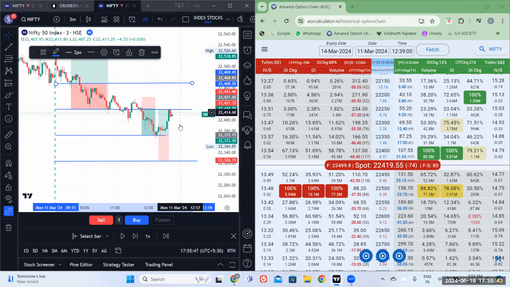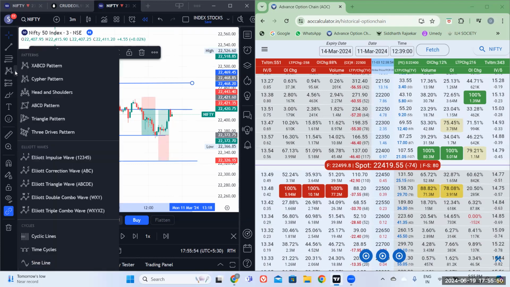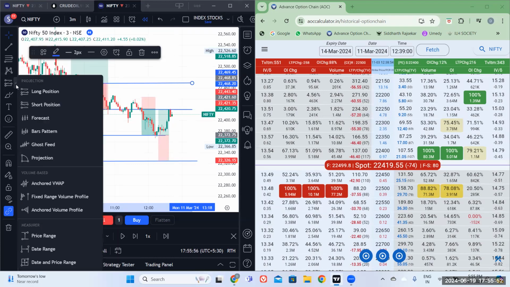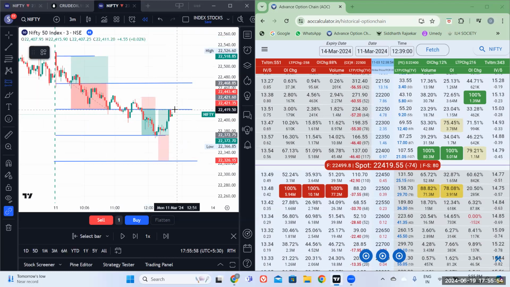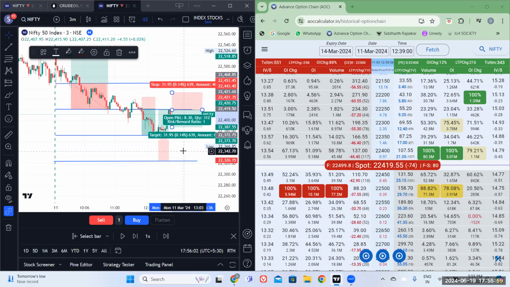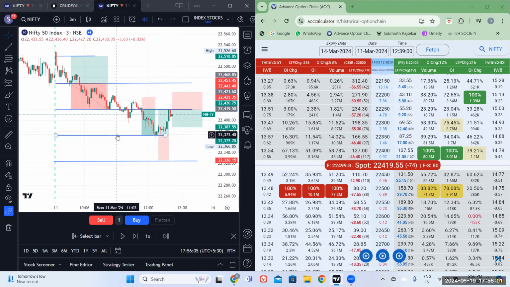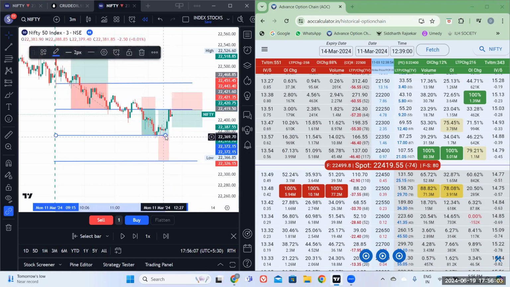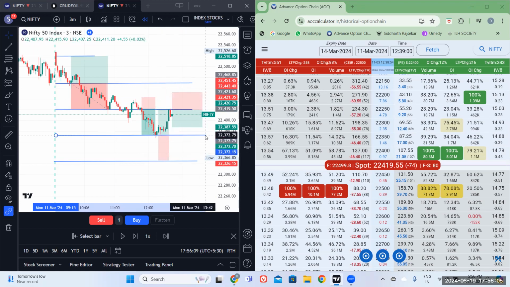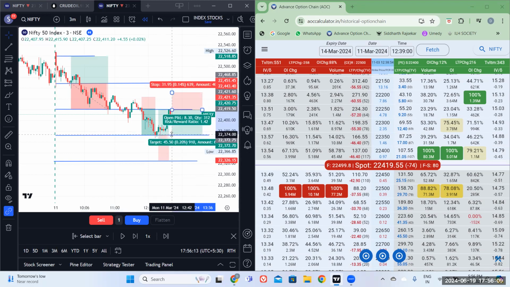we short here. We take a PE here. Again, I'll draw the same line. So short initiated from here, and again it's all about one diversion. I'll just draw this one diversion here. So the target will be up to this point, and the stop loss will be 20 points in the spot.